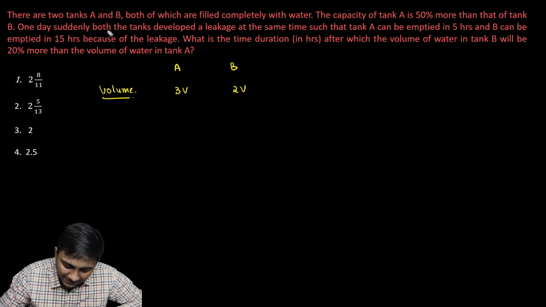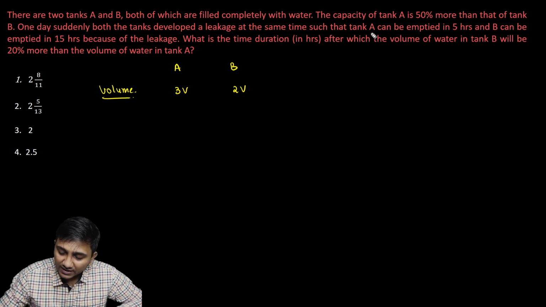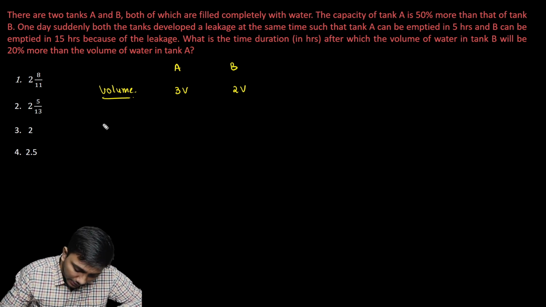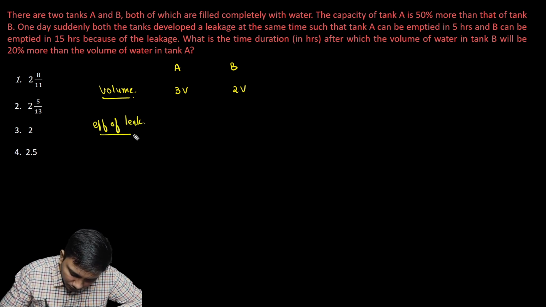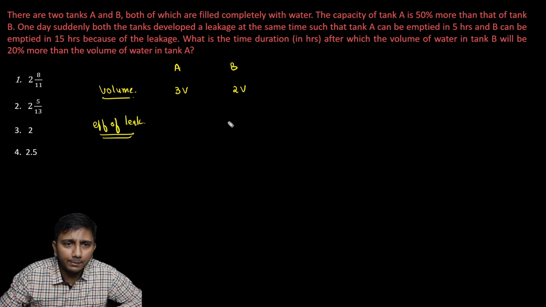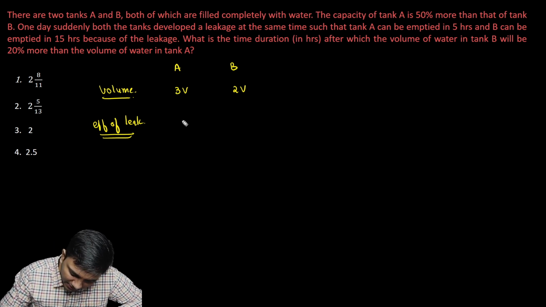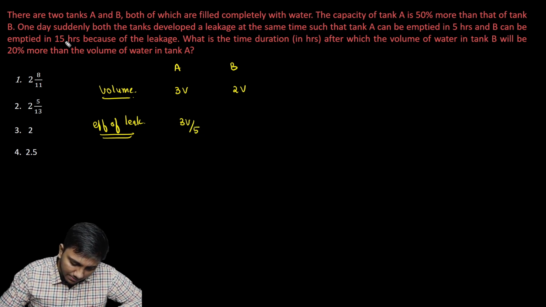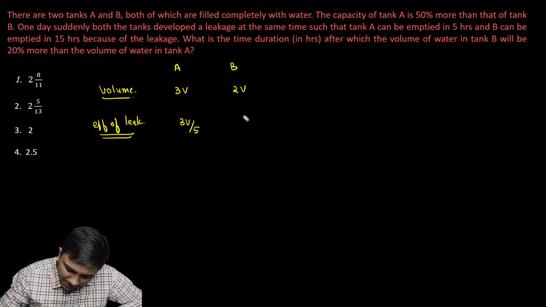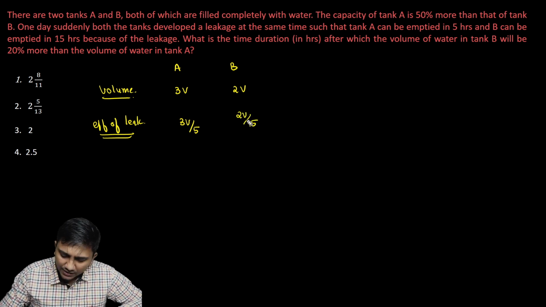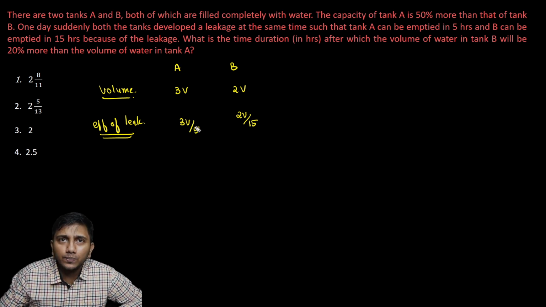One day, suddenly both the tanks developed a leakage at the same time such that tank A can be emptied in 5 hours. Now I'm going to take the efficiency of the leakage that happened. The leakage can empty tank A in 5 hours, so efficiency of that is going to be 3V by 5. And B can be emptied in 15 hours, so efficiency of the leak in B is 2V by 15. Now these are the efficiencies of the leak: volume by time they take to empty that.